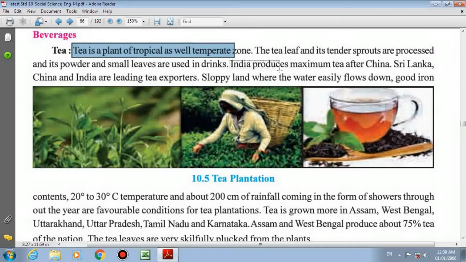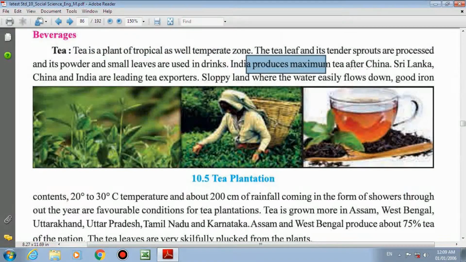Underline, India produces maximum tea after China, means China is first. Okay, India produces maximum but after China. Sri Lanka, China and India are leading tea exporters. We are exporting tea. Okay, Sri Lanka, China and India.